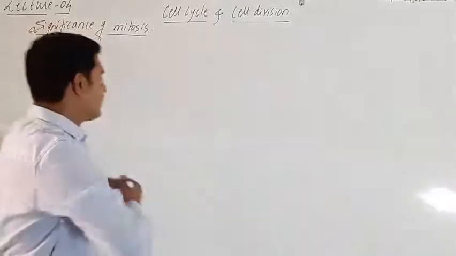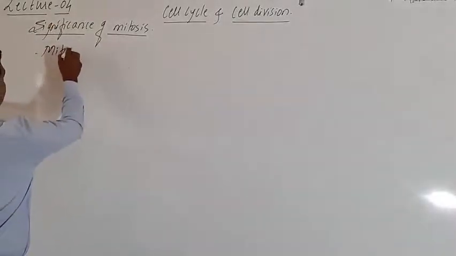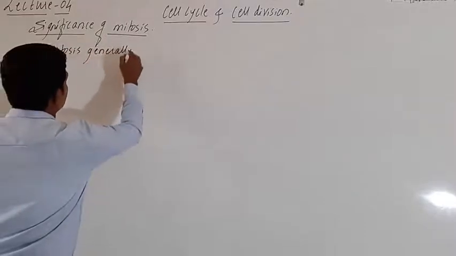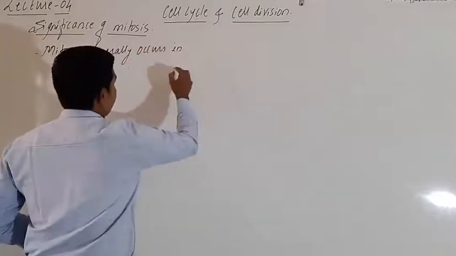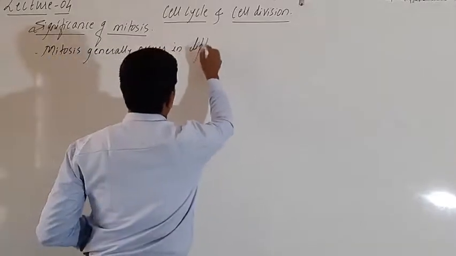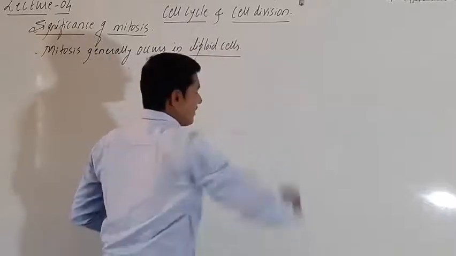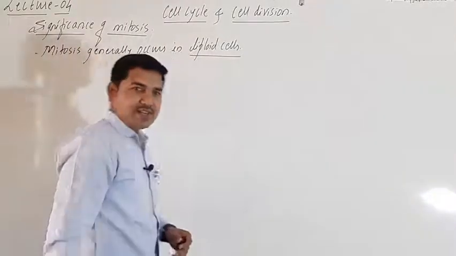Mitosis generally occurs in diploid cells. Diploid cells mean the cells which have 2n number of chromosomes.